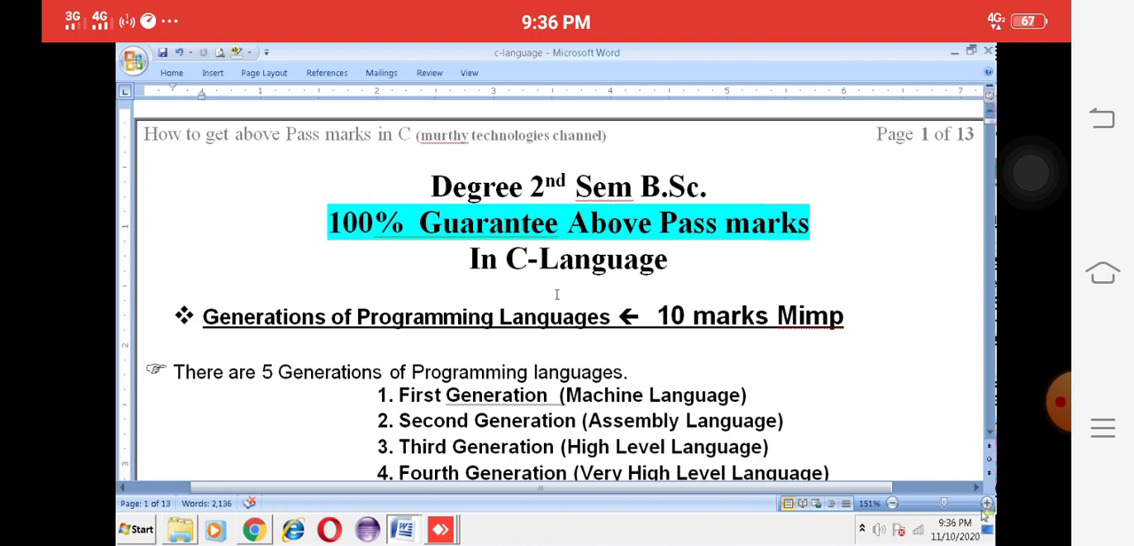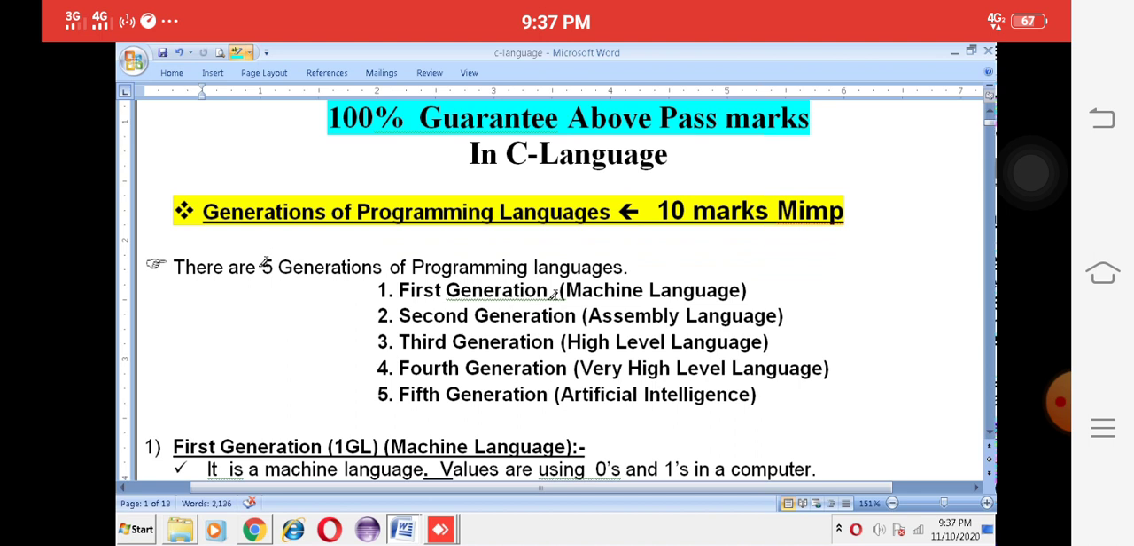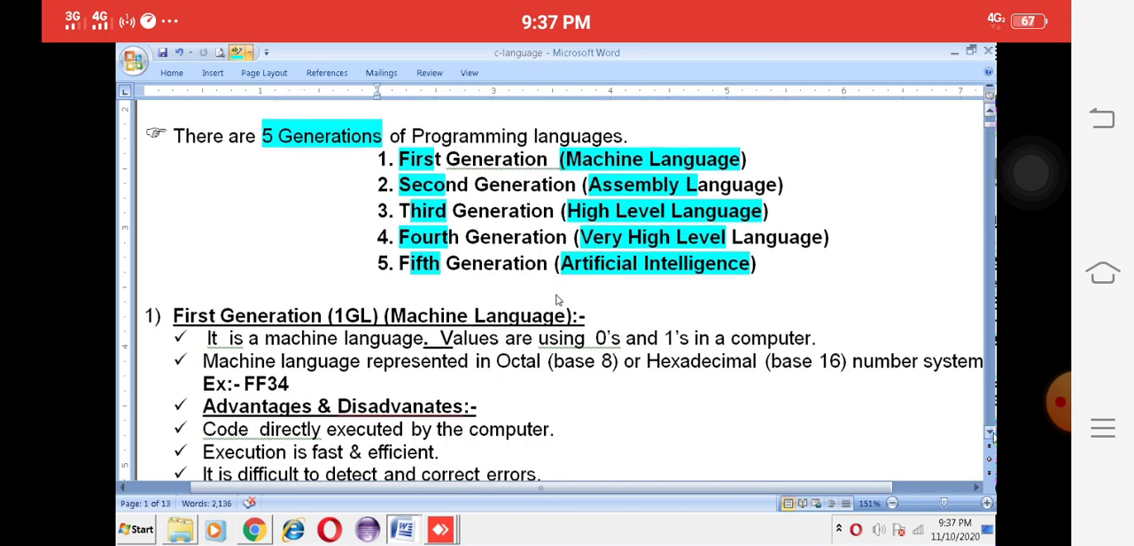Okay, here is one very famous question in public examination, that is generations of programming languages. This is a 10 marks question, very important in public examination. There are 5 types of generations: the first is machine language, then assembly language, high level language, very high level language, and artificial intelligence language. These are the first, second, third, fourth and fifth, the 5 generations available in computer languages.